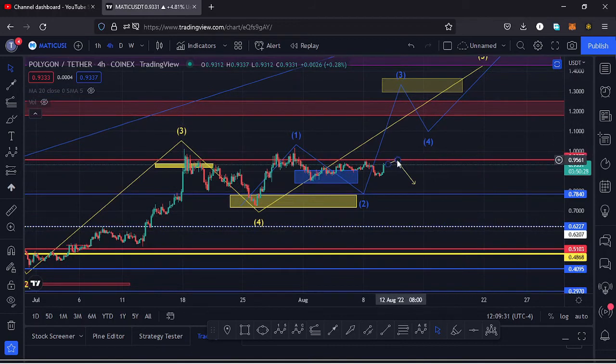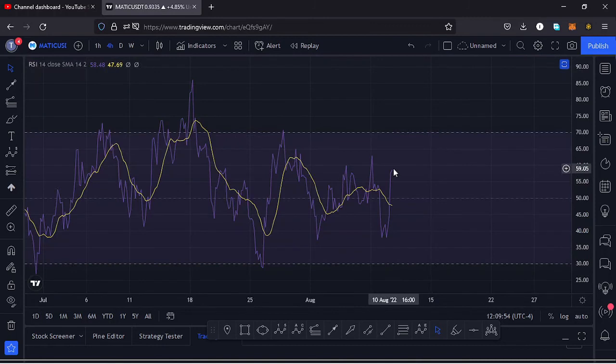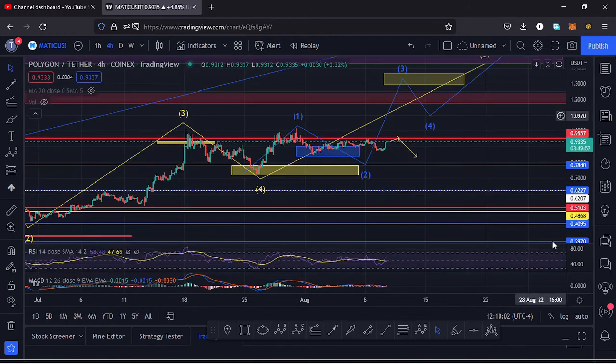So let's be patient and see how that plays out, and I hope Polygon Matic continues to respect my Elliott waves. We manage to break above that key area of resistance and even continue pushing higher. If I also take a look at the indicators, here on the RSI we are trading at around the 59 mark, and that means we have room for us to continue pushing higher. So any movement to the upper side here on the RSI will be supported.